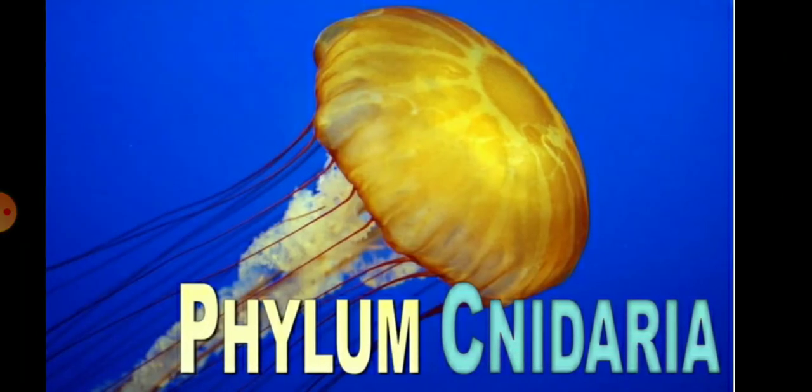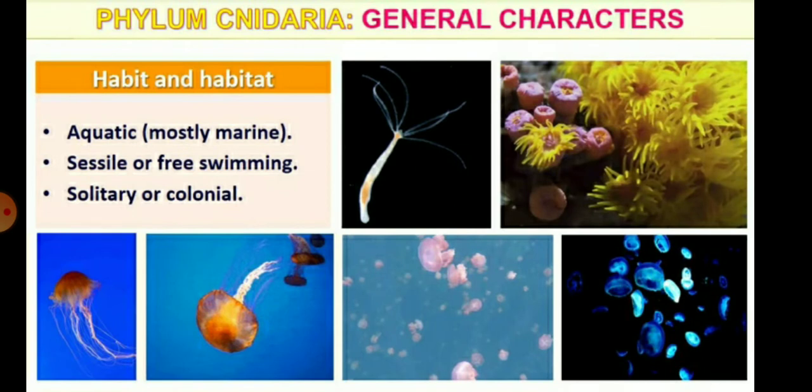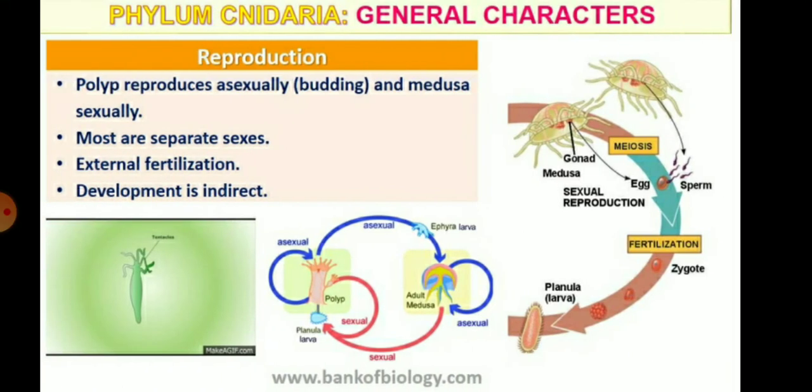The second phylum is Cnidaria. In Cnidaria, the animals are aquatic, sessile or free swimming. They are solitary or colonial in nature. The digestive system is incomplete, and intracellular and extracellular digestion is present. Respiratory and circulatory systems are also absent, as in Hydra. The polyp and the medusa are present in their life cycle.